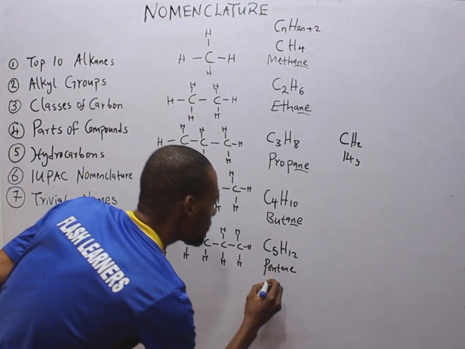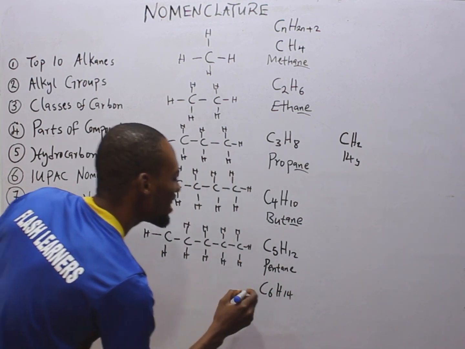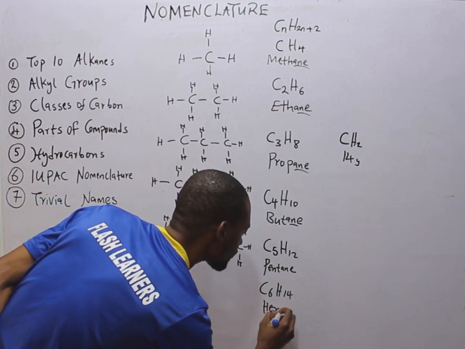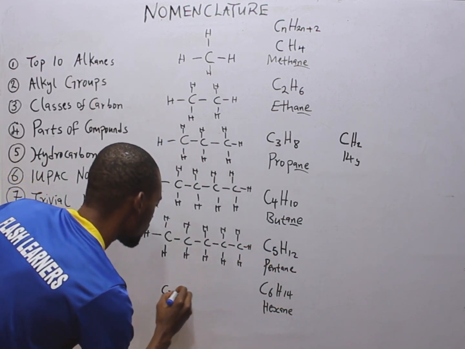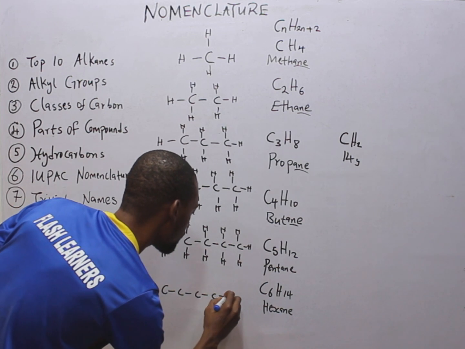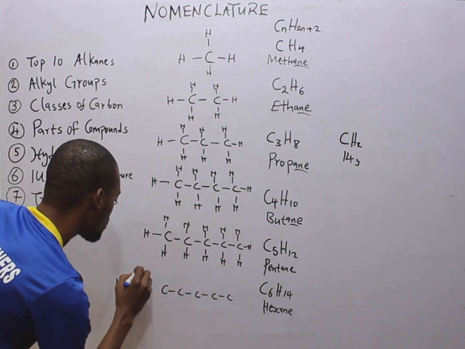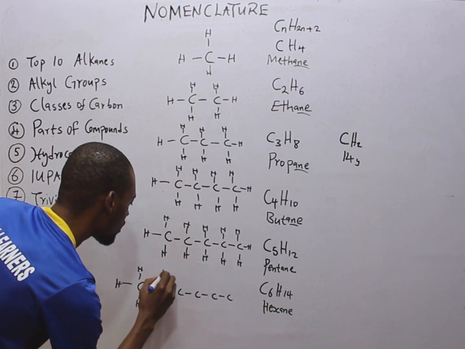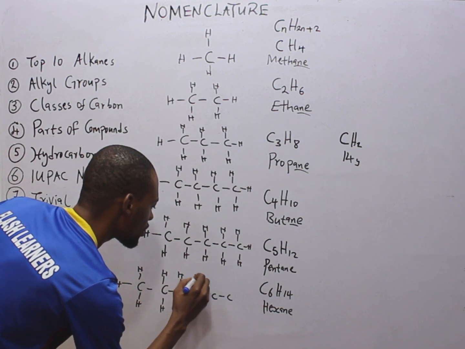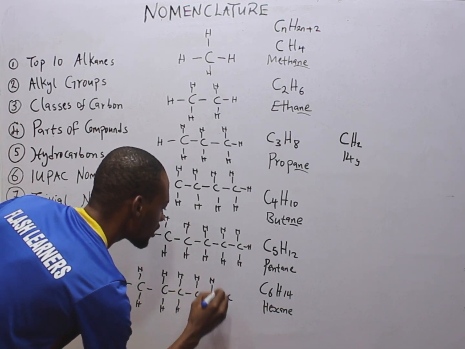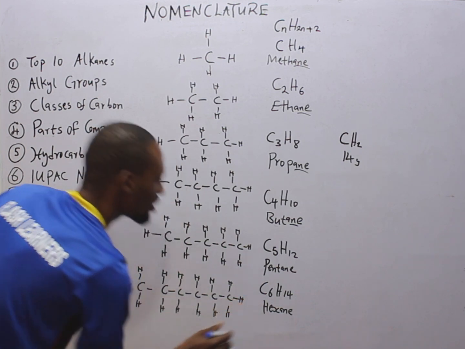The sixth member will simply be C6H14, and it is called hexane, ending in -ane. So 1, 2, 3, 4, 5, 6 carbons, and H14.